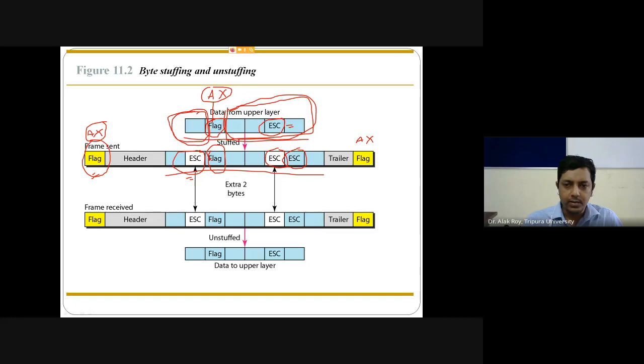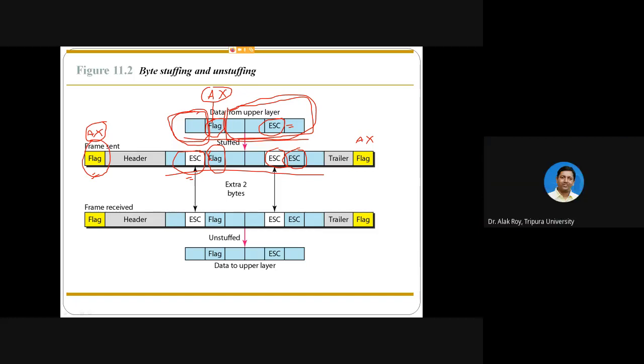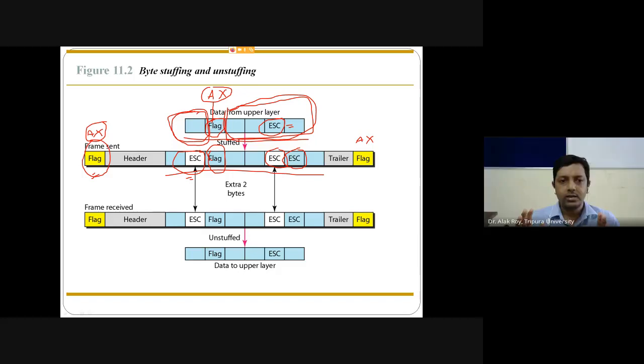Let me repeat the concept: byte stuffing means adding an extra byte in the data segment of a frame. It does so because if the flag pattern is also available in the data section, then to avoid that we use the extra character escape.